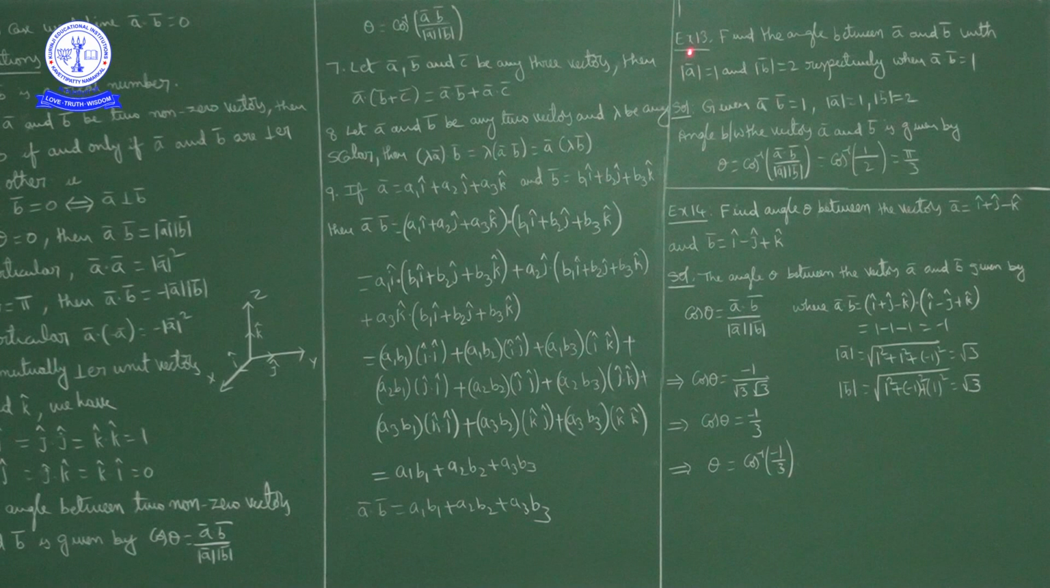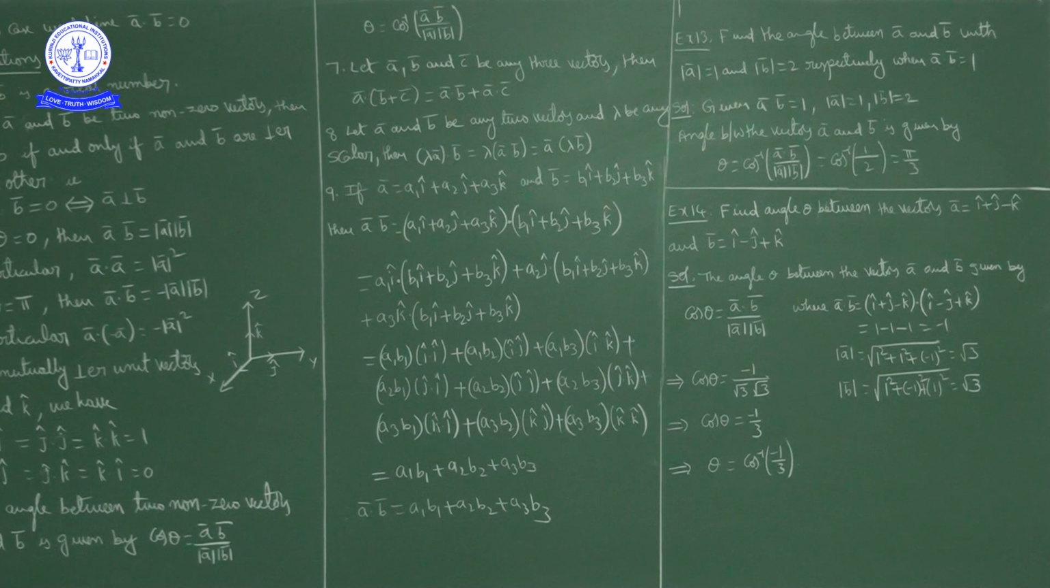Find the angle between a bar and b bar, with magnitude of a bar is 1 and magnitude of b bar is 2 respectively, when a bar dot b bar is 1. So what is given here: a bar dot b bar is 1, magnitude of a bar is 1, magnitude of b bar is 2. We need the angle between the two vectors a bar and b bar.